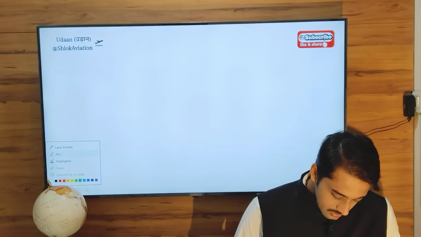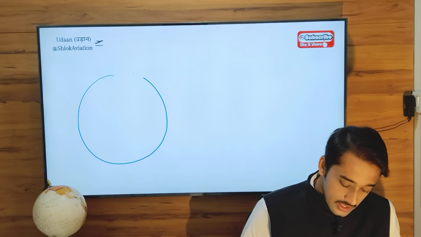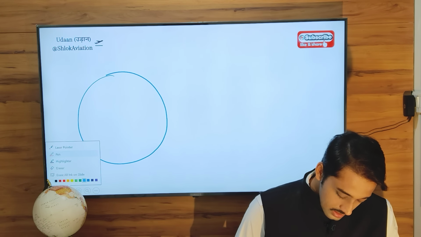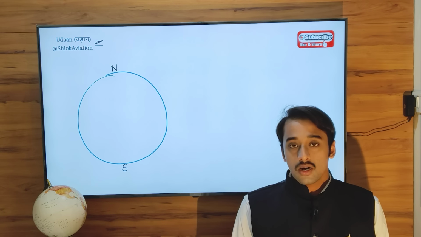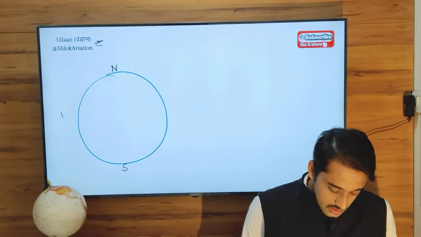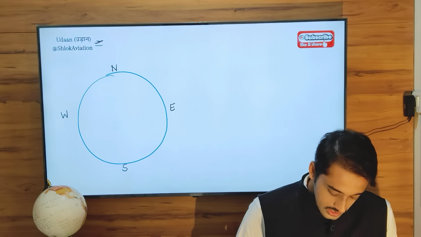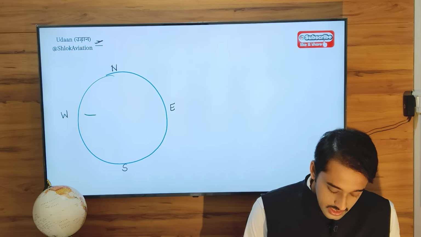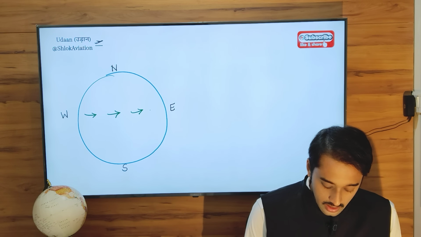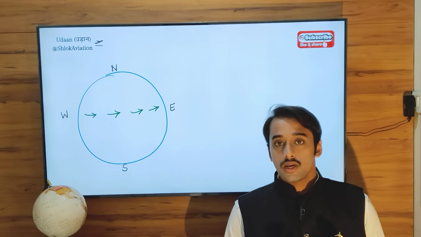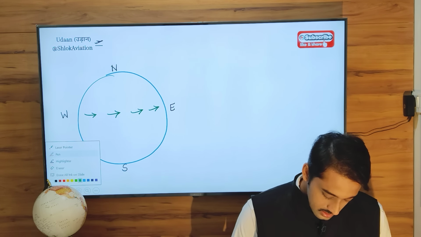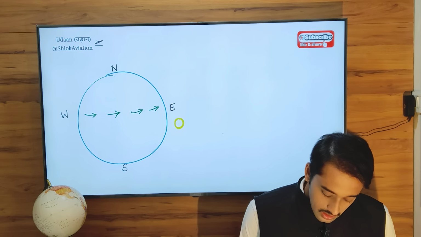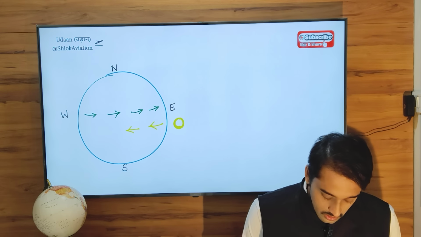Now this is the side view I am drawing of the earth. This is your north pole, this is your south pole. So the earth rotates from west to east around its axis. It rotates from west to east around its axis. And because of its rotation from west to east, the apparent motion of the sun is from east to west.